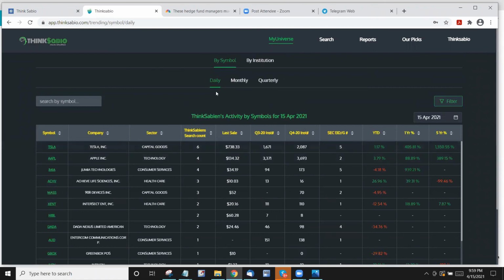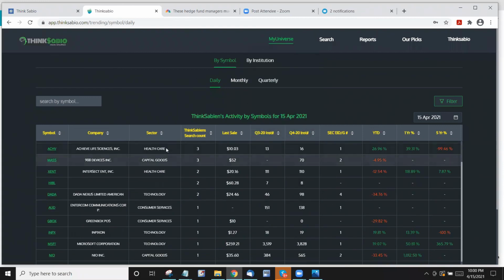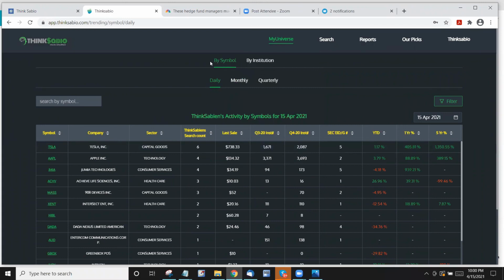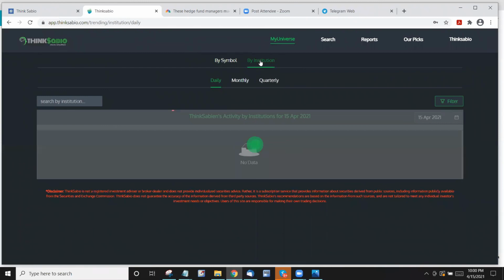Okay, this is the test data, right? Obviously, Tesla was searched 6 times by Thinksabians, whoever it could be, and it will be counting unique ones. So I may have searched 3 times, but I should only be counted as 1 because I am only 1 person, right? So likewise, all the Thinksabians' unique numbers will be taken and shown over here. That way, you can keep coming here and see what other people are doing. So right now we're only tracking what symbols they are searching and what institutions they are searching.